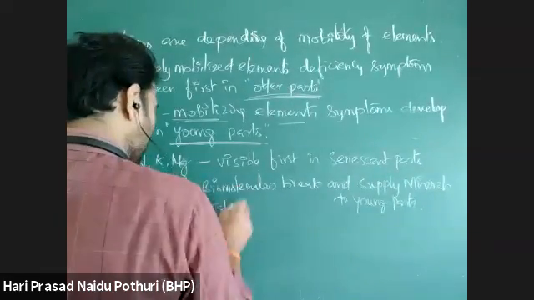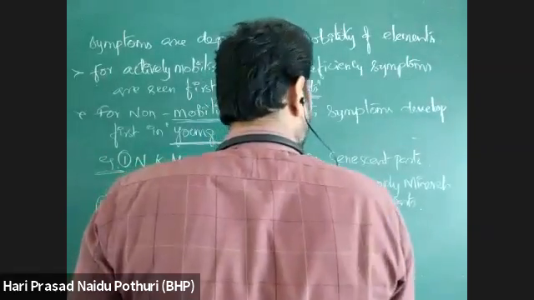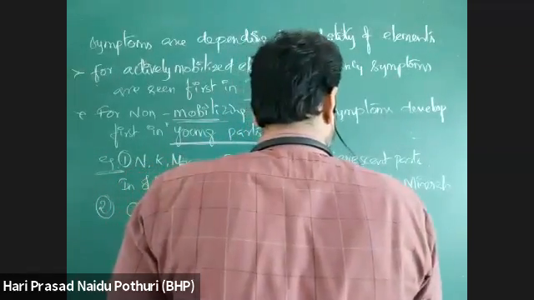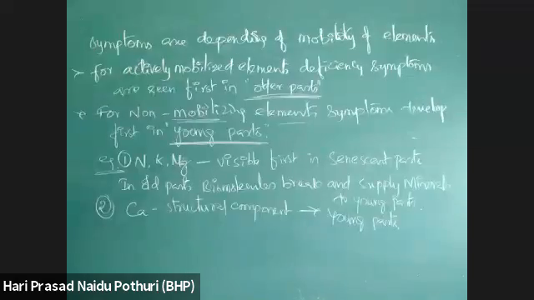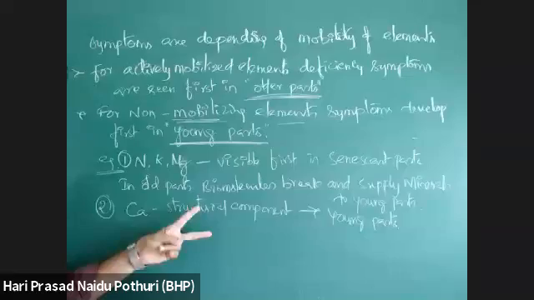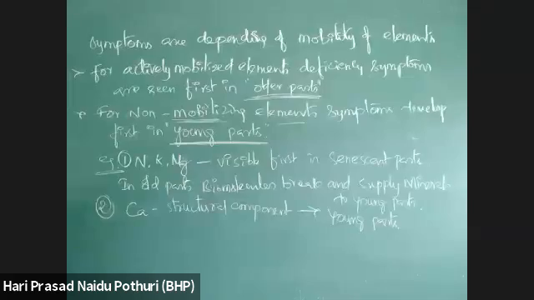It is immobile, so deficiency symptoms for calcium develop in young parts first. As it is a structural component, it is not broken down from the old parts and not easily released to the young parts.